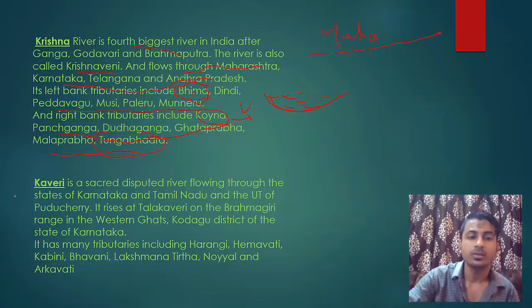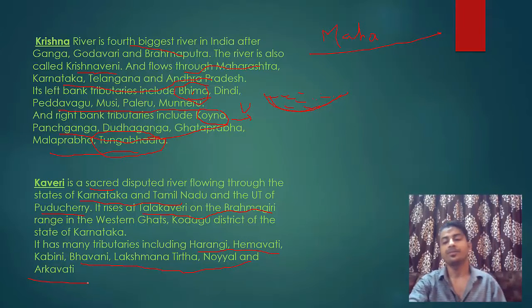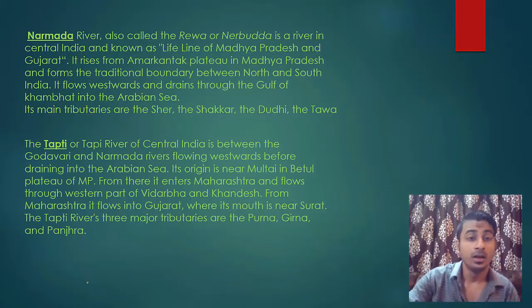Now last river which flows into Bay of Bengal is Kaveri. It is a sacred river. Okay, people worship it. It flows to Karnataka and Tamil Nadu and also Puducherry. Puducherry is a union territory. Its origin is Tal Kaveri on the Brahmagiri range, and its tributaries are Harangi, Hemavati, Kabini, Bhavani, Lakshman Tirth, Noyal and Arkavati. Okay, now let's move on.